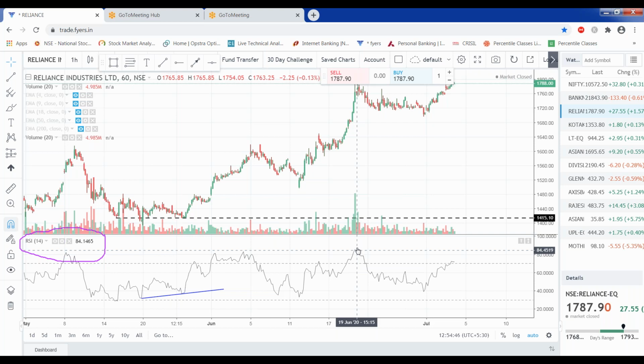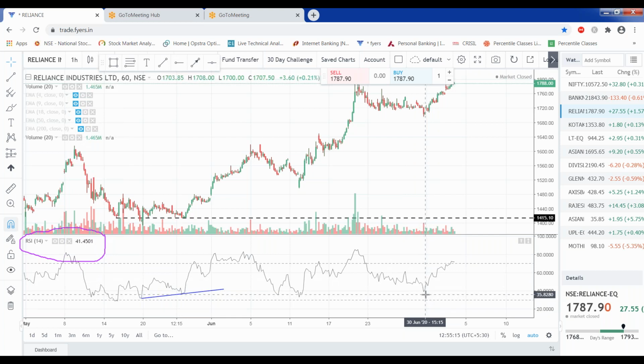So the stock has moved on the upside. Now the stock has come down and it has not gone below 30. Are you able to see this? It has not gone below 30. So this is the bullish case scenario. The market has crossed the 70 RSI, and then it has not crossed the 30 RSI on the lower side.